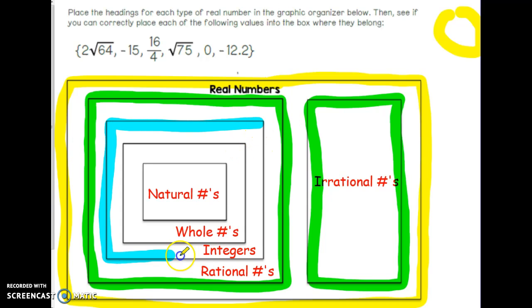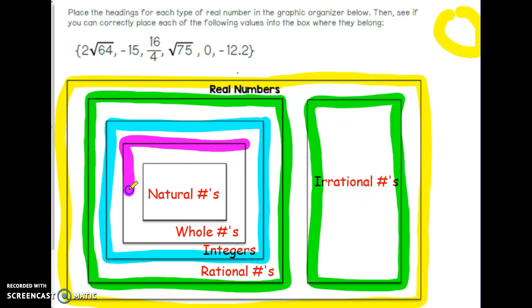If we don't have any fractions or decimals, but we still have positive or negative whole numbers, we would be an integer. And then if you don't have any negatives, you would be a whole number. And if you don't even include 0, you would have your smallest set, which still goes on infinitely. Your natural or counting numbers, you could count infinitely. And that would include the set called natural numbers.